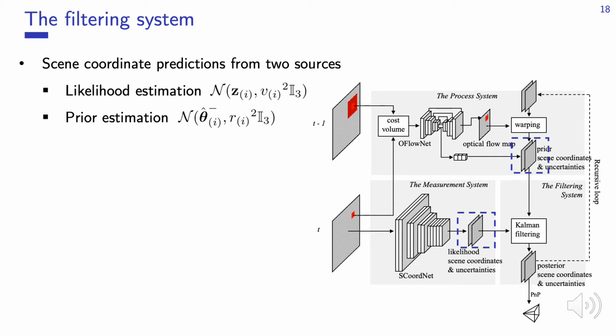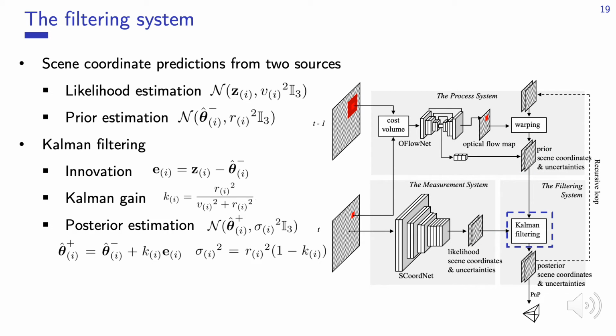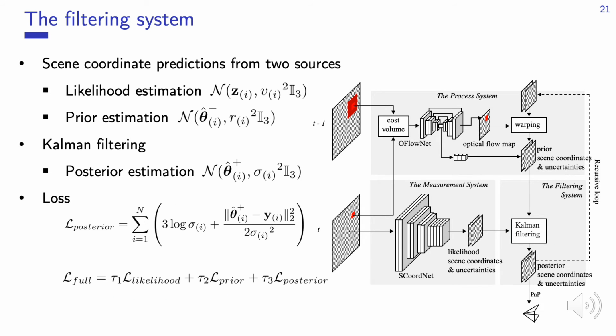Finally, the filtering system fuses the likelihood estimation and the prior estimation. It involves computing the innovation and Kalman gain to obtain the posterior distribution, and the system is parameter-free. The loss of the filtering system is defined based on the posterior distribution, and the final loss of CAFNet sums up all the loss terms.